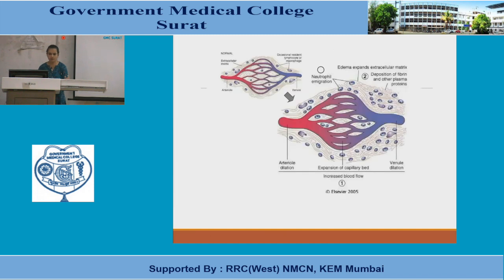Now this is a normal capillary bed and a capillary bed which has undergone acute inflammation. In a normal capillary bed, you can see that the arterioles are in a resting phase, venules are in a resting phase and even the capillaries are in a resting phase. There is an extracellular matrix and there are occasional cells in the interstitium. Whenever there is inflammation, there is arteriolar dilatation. You can see here, this area has undergone dilatation and the dilatation traverses the whole capillary bed and reaches the venular dilatation. So there is an increased blood flow.